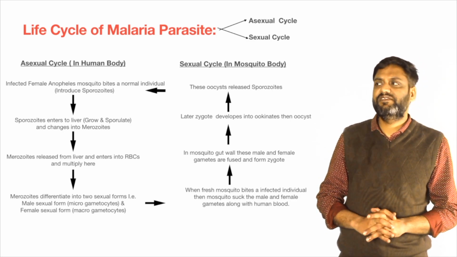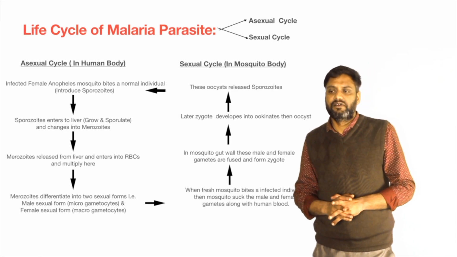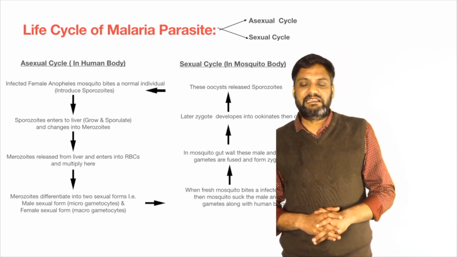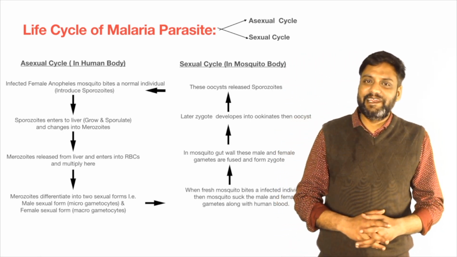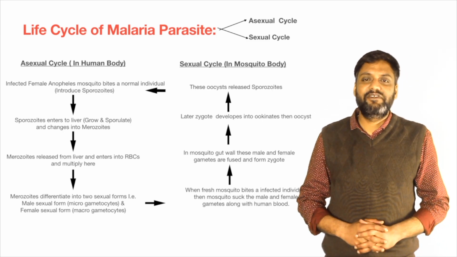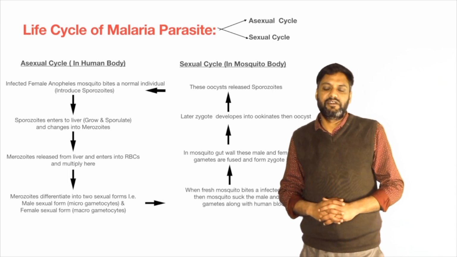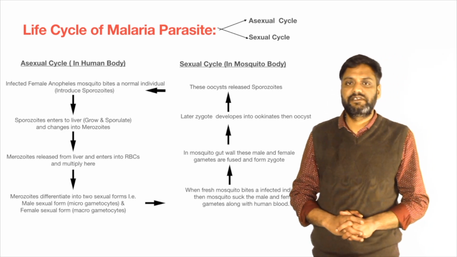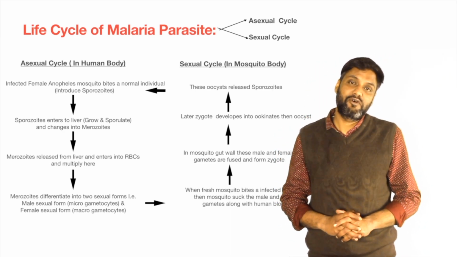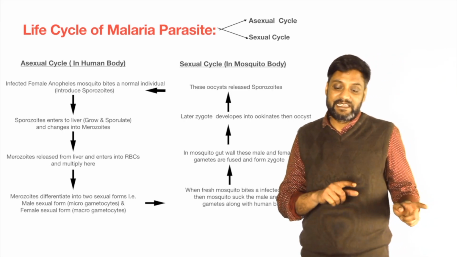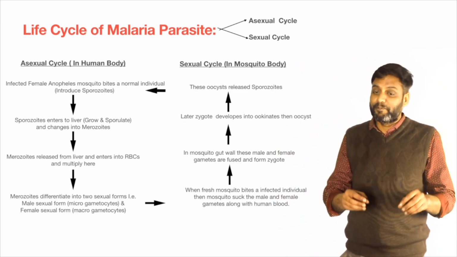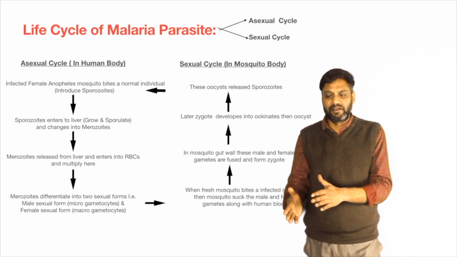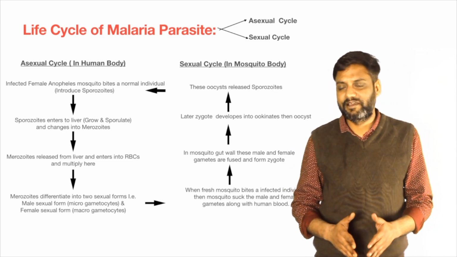The infected female Anopheles mosquito has malarial sporozoites, and these sporozoites grow in our body and create malaria fever. The infected female Anopheles mosquito bites a normal human being and introduces sporozoites into their blood.